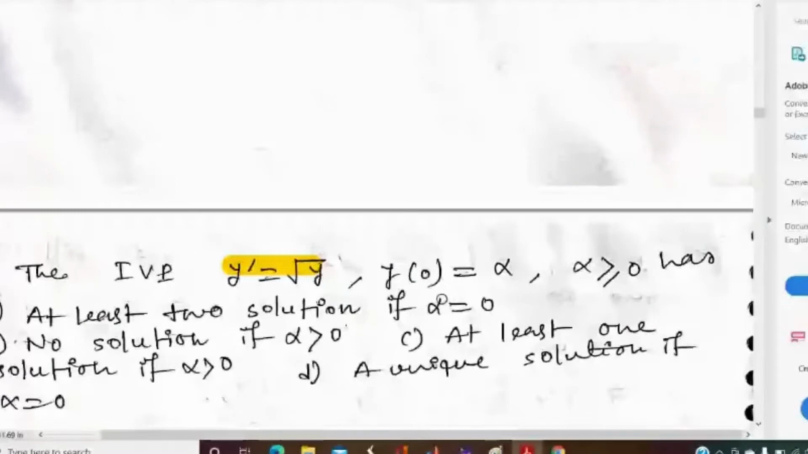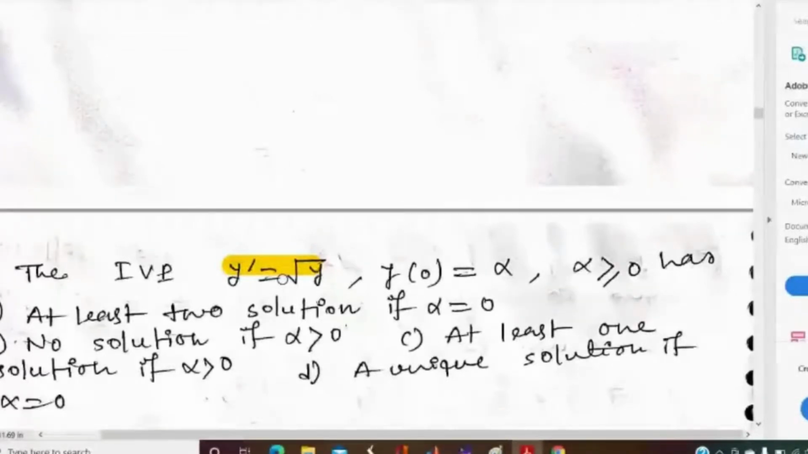So let us discuss the problem. Here the initial value problem is given by y dash equal to root over y. Can anyone say whether it is a linear equation or non-linear equation? Try someone. Linear or non-linear? Comments are there in the chat box. Non-linear, many of them are claiming.